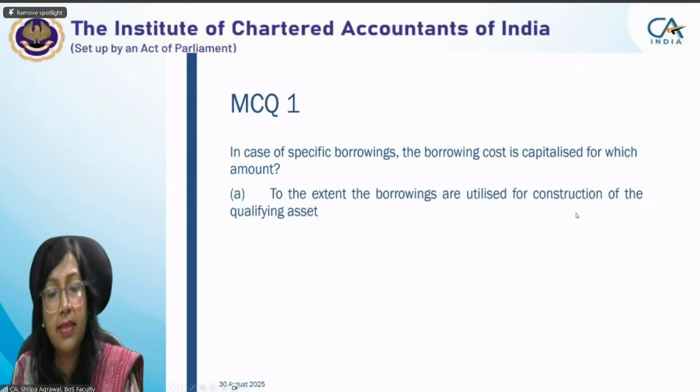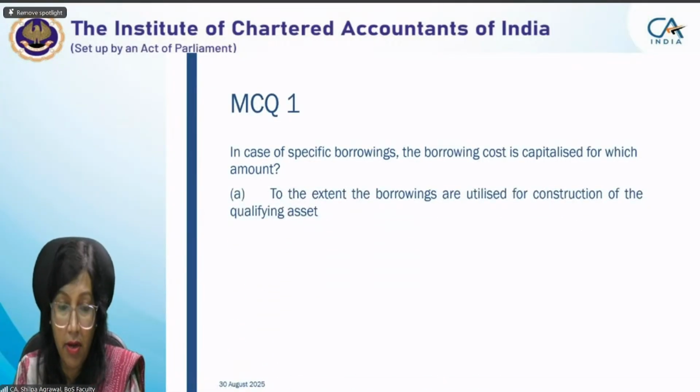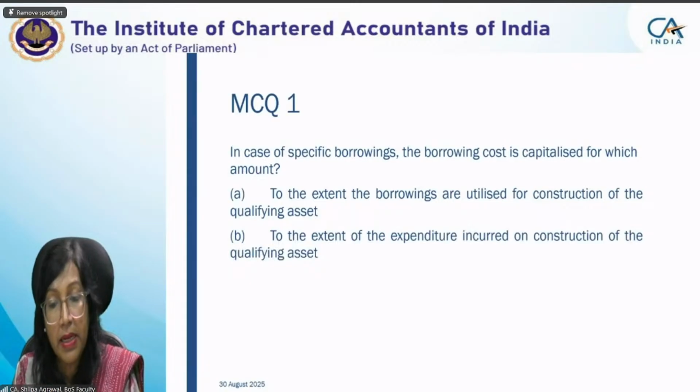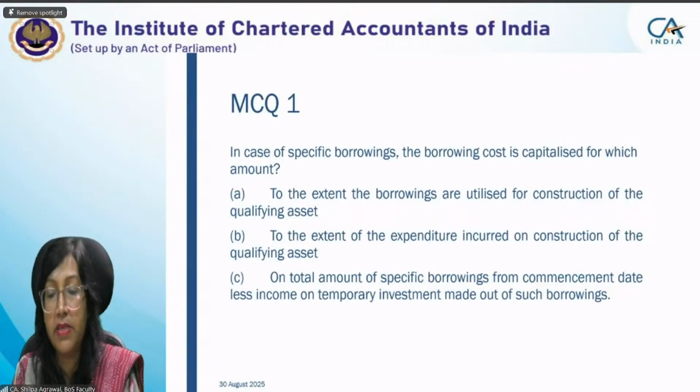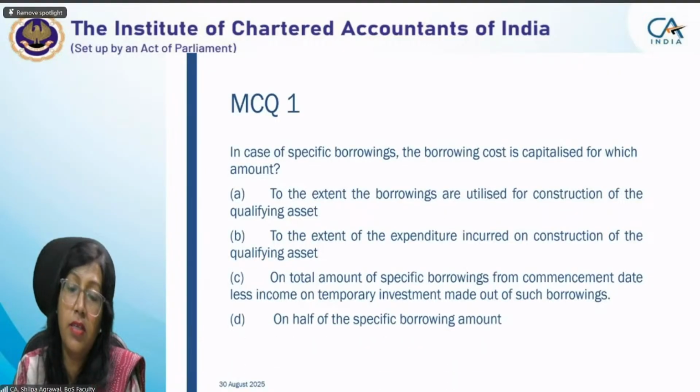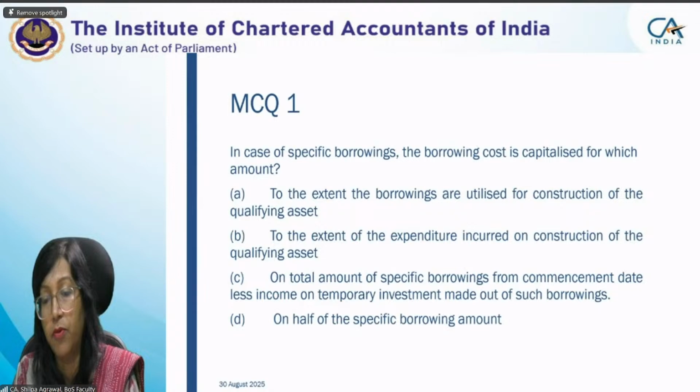To the extent the borrowings are utilized for construction of the qualifying asset, to the extent of the expenditure incurred on construction of the qualifying asset, on total amount of specific borrowings from commencement date less income on temporary investment made out of such borrowings. I want the answers on the chat box.